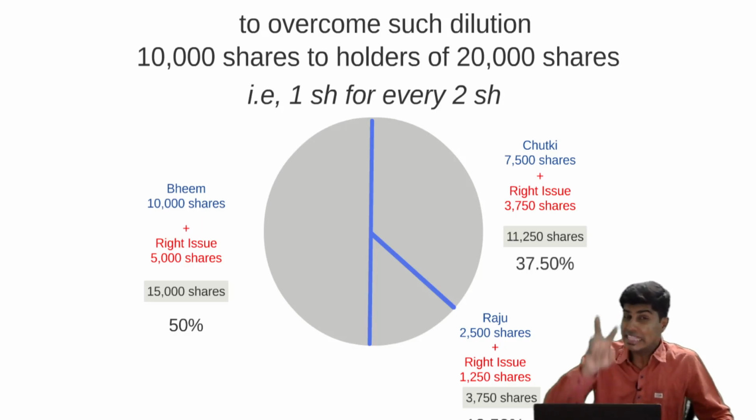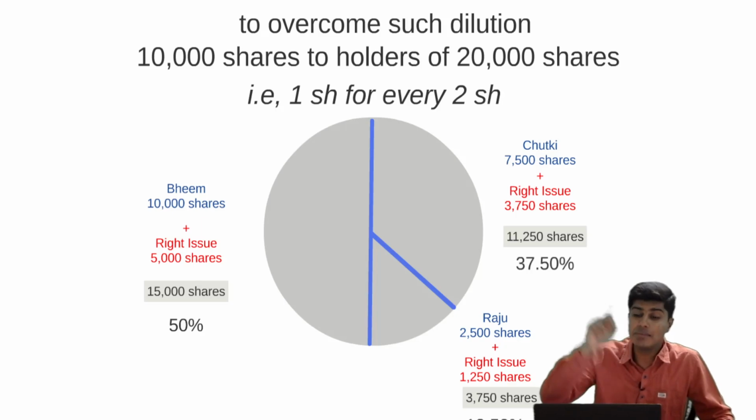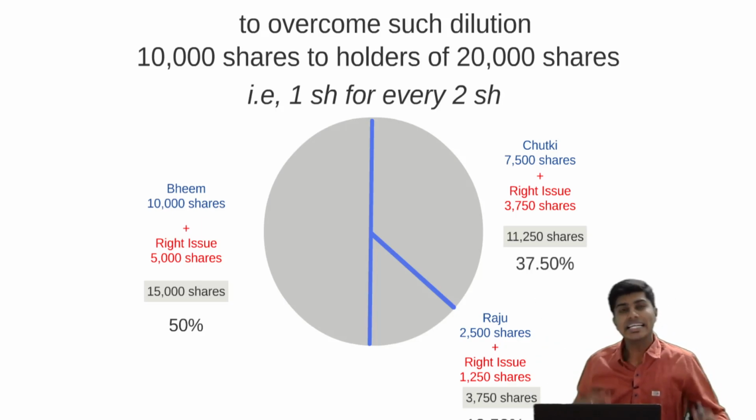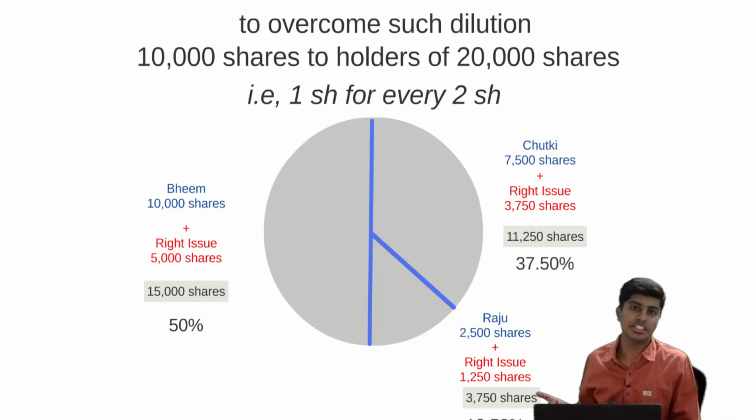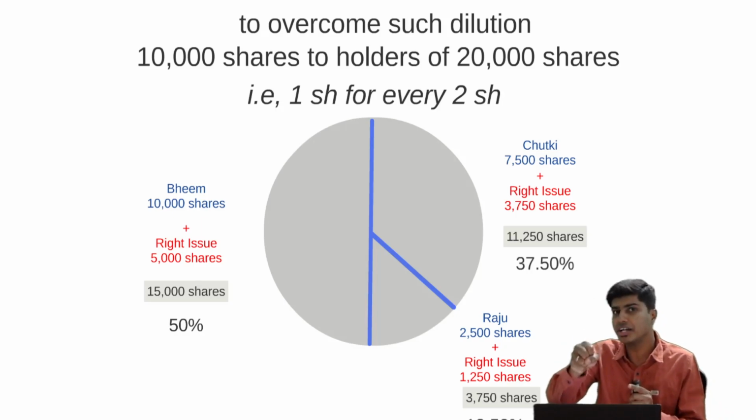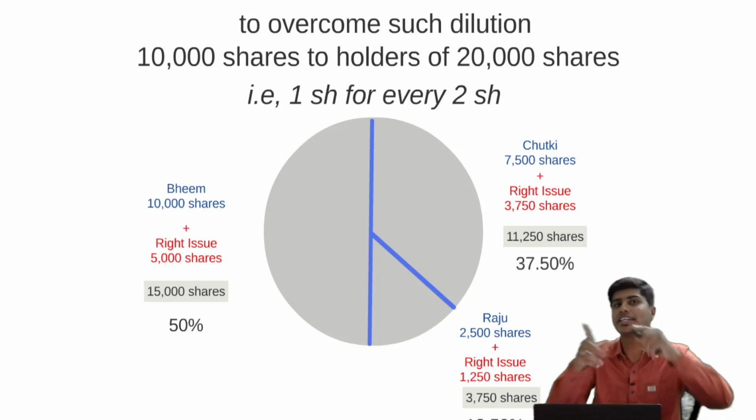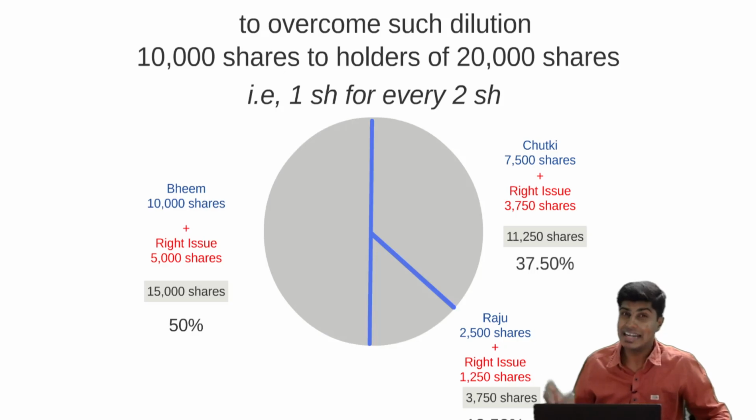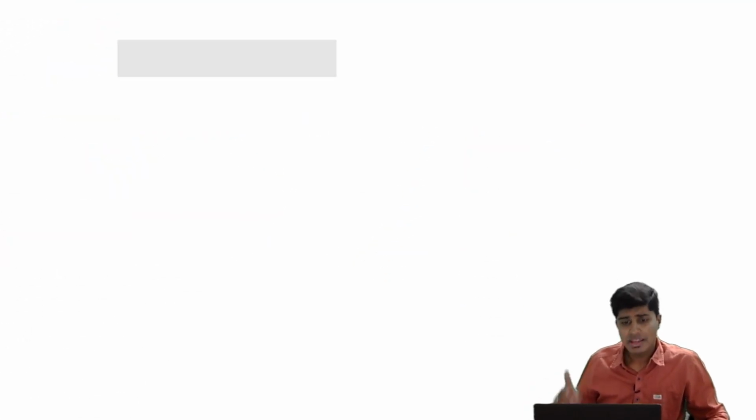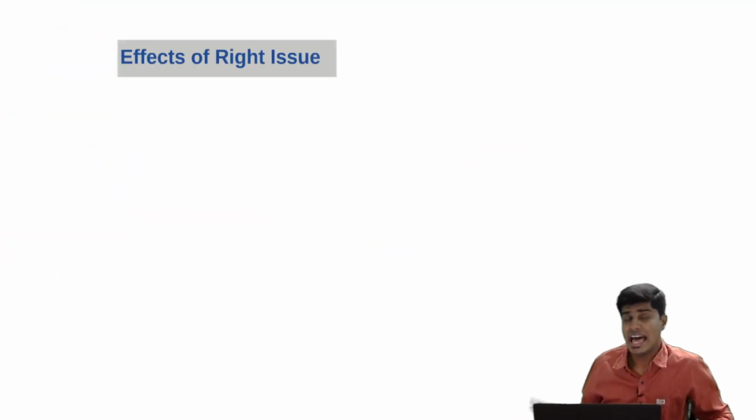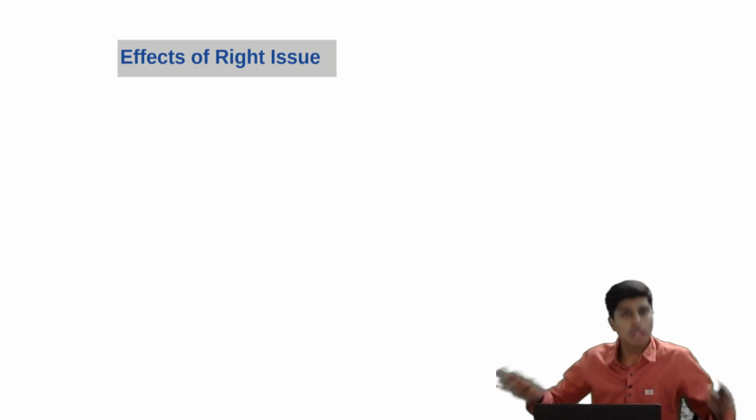And again, there is no obligation on Bhim, Chutki and Raju to buy these shares. It is just an option with these shareholders to acquire these shares to ensure that their percentage of holding is the same. And it is not an obligation. Are you guys getting it? It is only a right with them. Meaning, an existing shareholder has an option either to acquire, sell it to somebody, or do nothing.